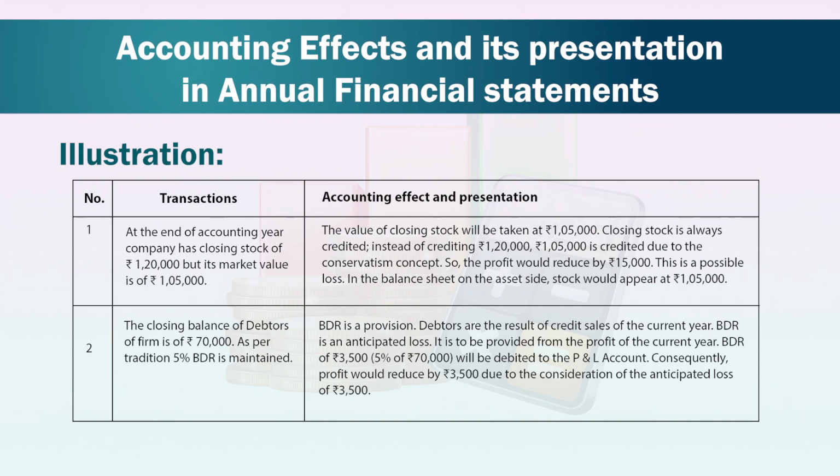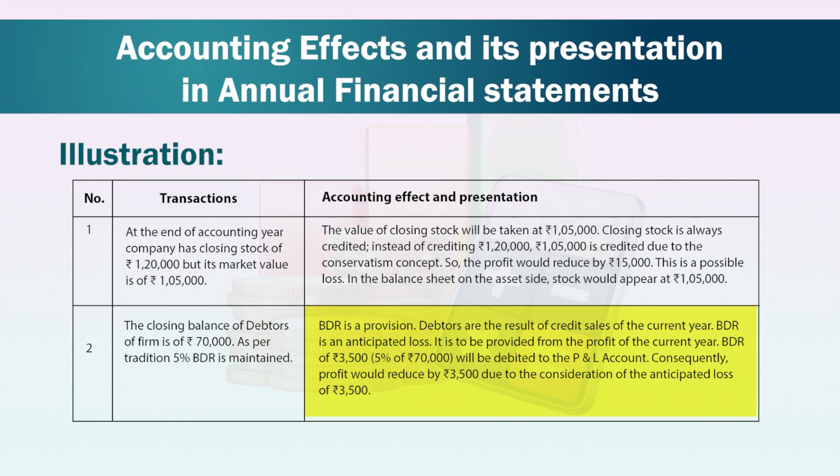Second transaction is the closing balance of debtors of the firm is rupees 70,000. As per tradition, 5% BDR, that is bad debt reserve, is maintained. BDR is a provision. Debtors are the result of credit sales of the current year. BDR is an anticipated loss.